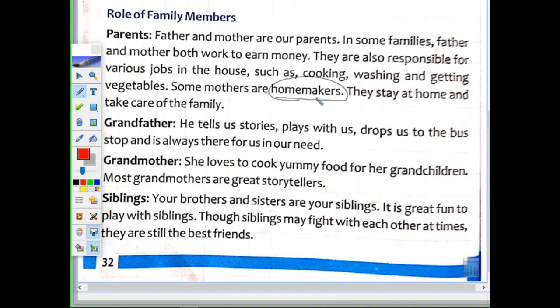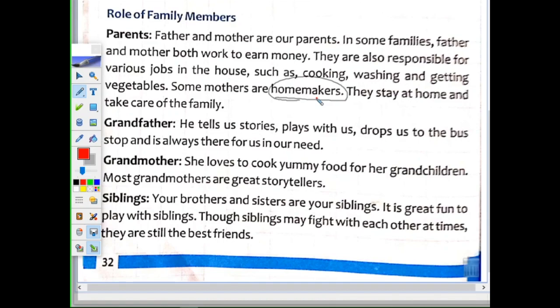Now next we come to grandfather. So he tells us stories, plays with us, drops us to the bus stop and is always there for us in our need. Yes, grandfather also plays a very important role in our life. They sit with us and tell some stories. They also play with us.